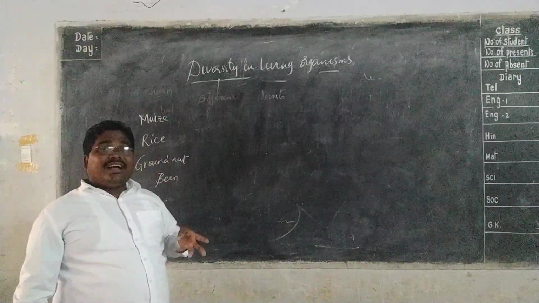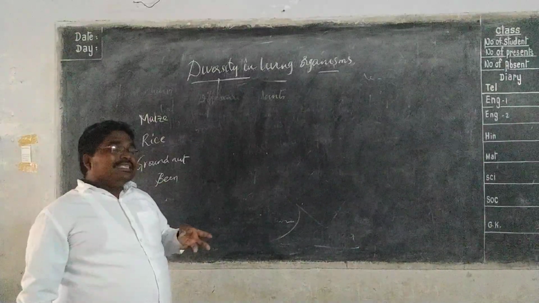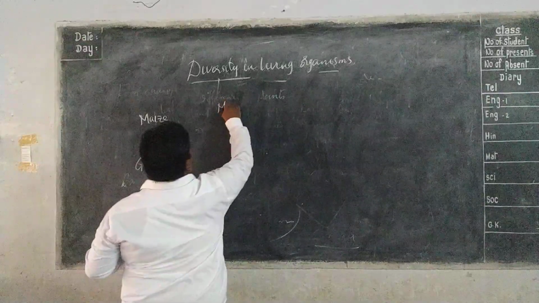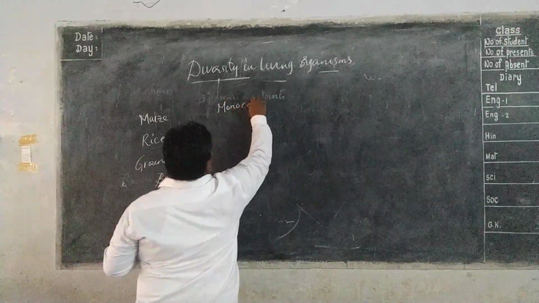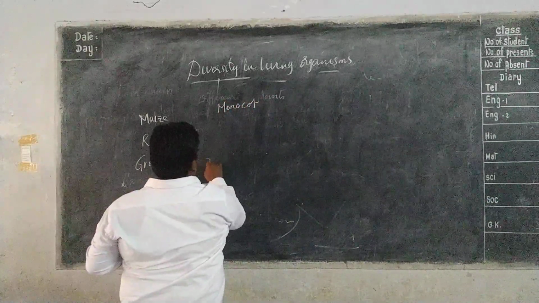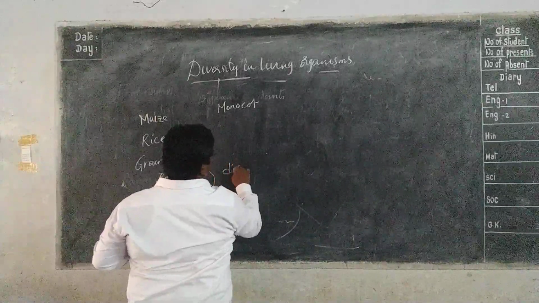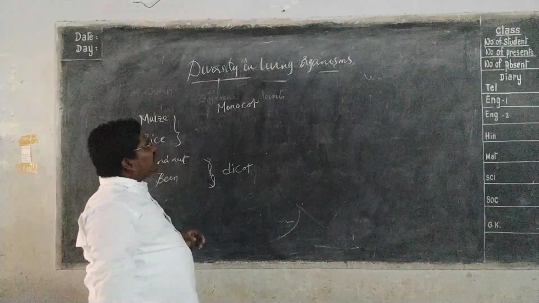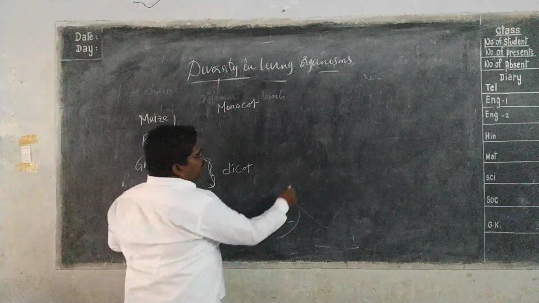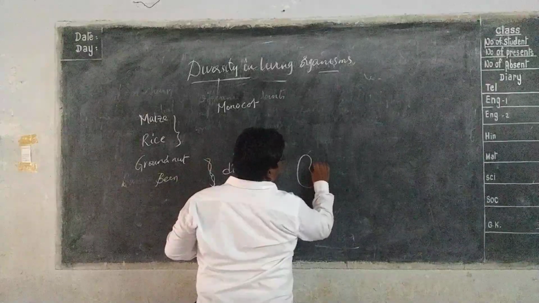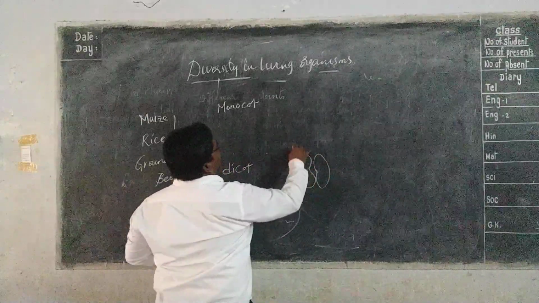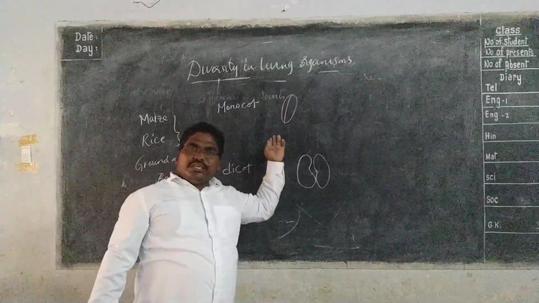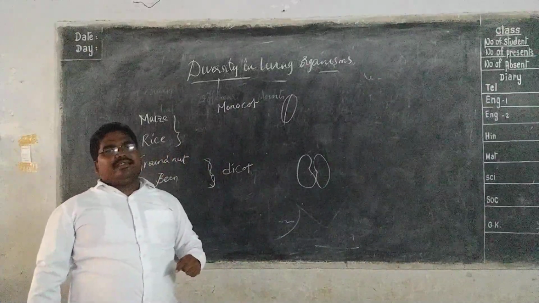So the maize has a single seed leaf, monocot. The bean has two, dicot. Do you understand this? The seed will divide into two equal halves here, and the seed will not divide into two equal halves there. So that is monocot, this is dicot.